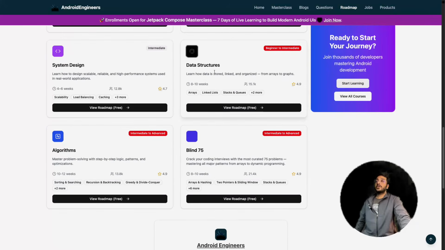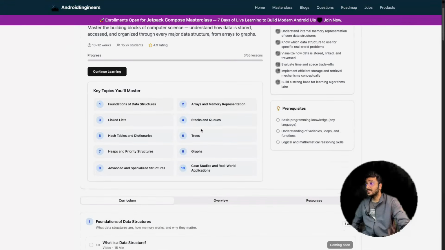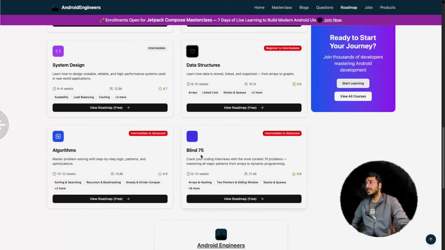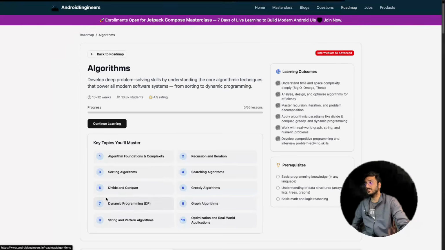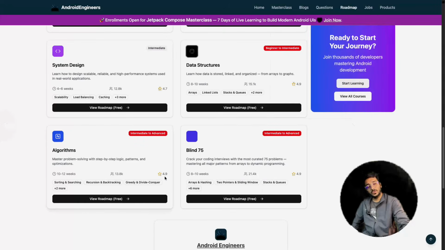Again, now the important part is data structures. It's a must. You should know about data structures: array, linked list, strings, stack, queue, hash table, heaps, trees, graphs. You can't skip this. Algorithms, you can't skip this. Sorting algorithms, divide and conquer, DP, greedy, searching algorithms, recursion, graph algorithms. You should know about this.